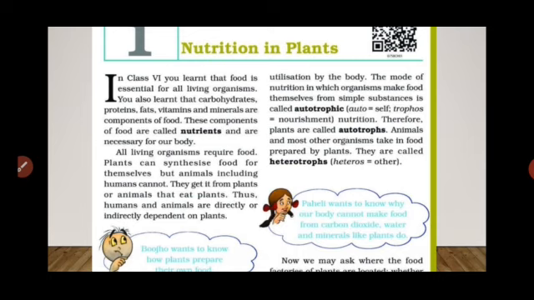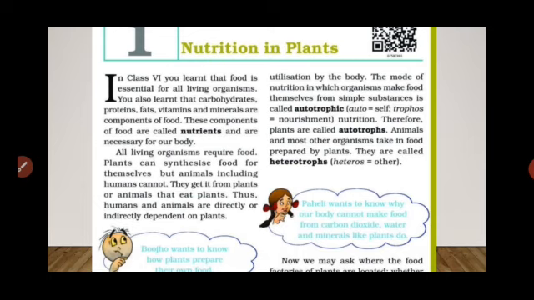Students, in class 6th, we learned that food is a very essential thing which helps us to survive on the earth. Without food, we can't get energy and we are not able to do any work. That's why food is very essential to help us live on the earth. You also learned that carbohydrates, proteins, fats, vitamins and minerals are components of food.